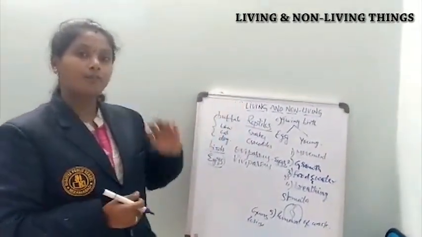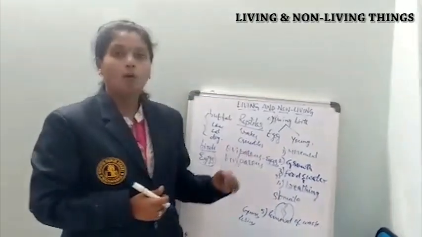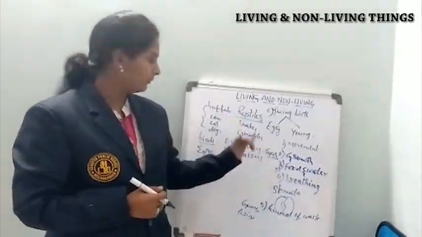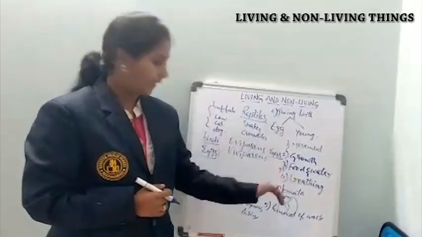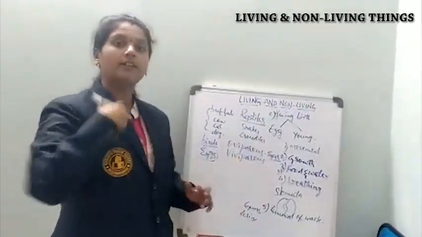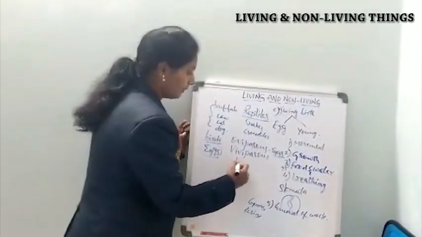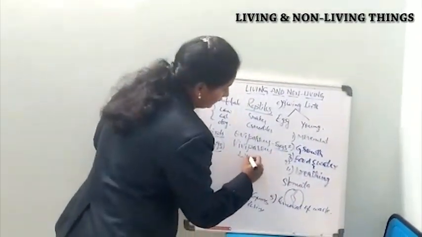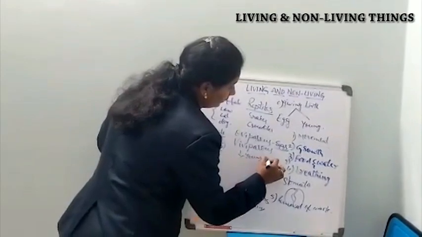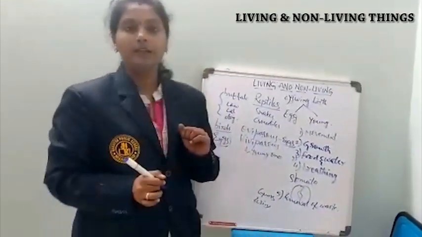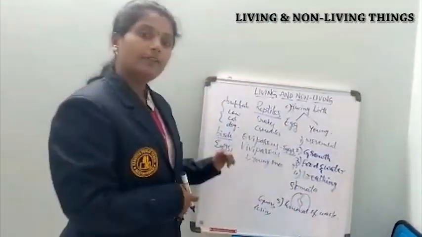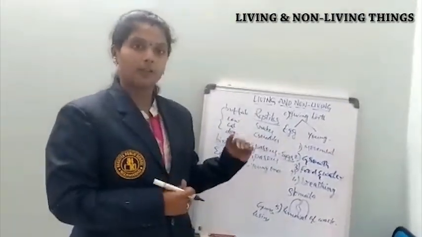That mode of reproduction we call oviparous. And the animals which give birth directly to the young ones, we call them viviparous. In this way, living organisms give birth to their young ones.